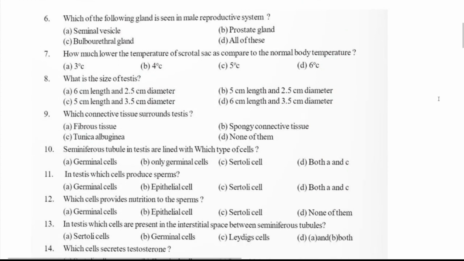Now, which of the following glands is seen in the male reproductive system? They are asking about the accessory glands of the male reproductive system. Seminal vesicle is an accessory gland, true. Prostate is an accessory gland. Bulbourethral gland is also an accessory gland. So the answer will be option D, all of these.